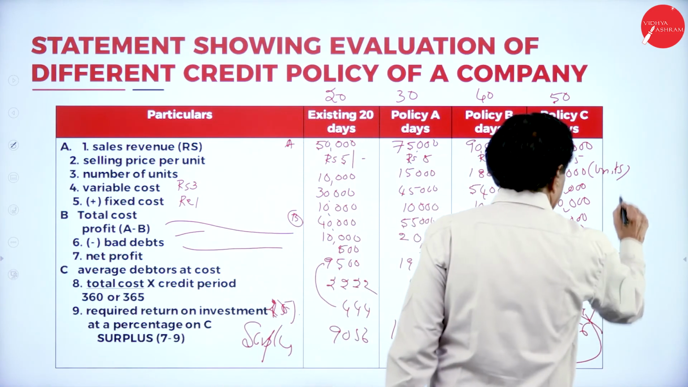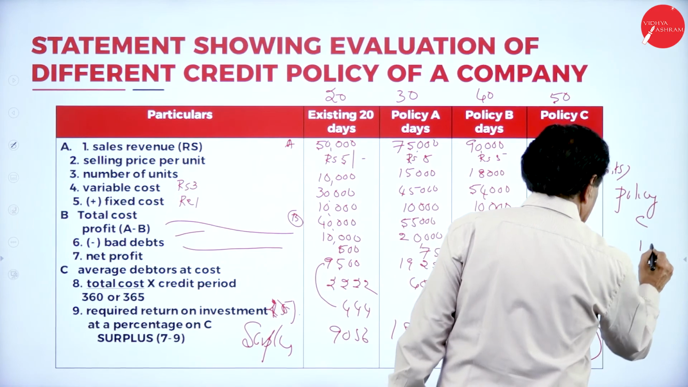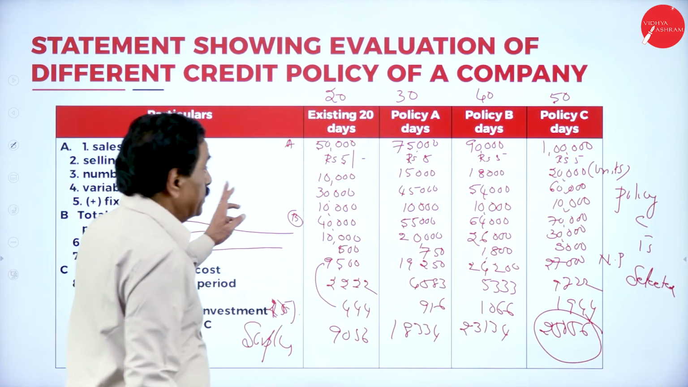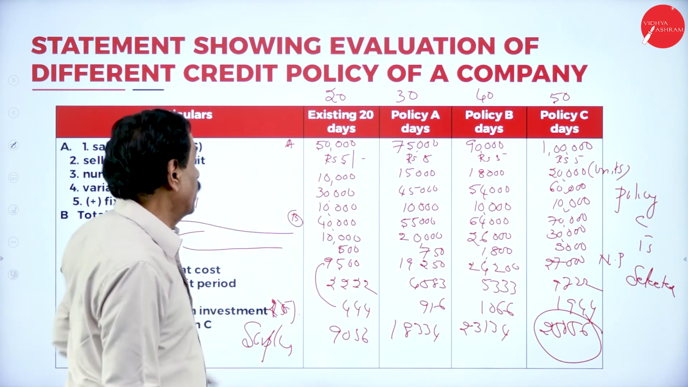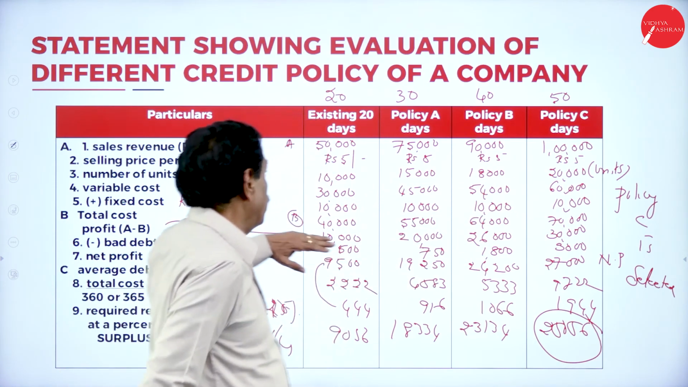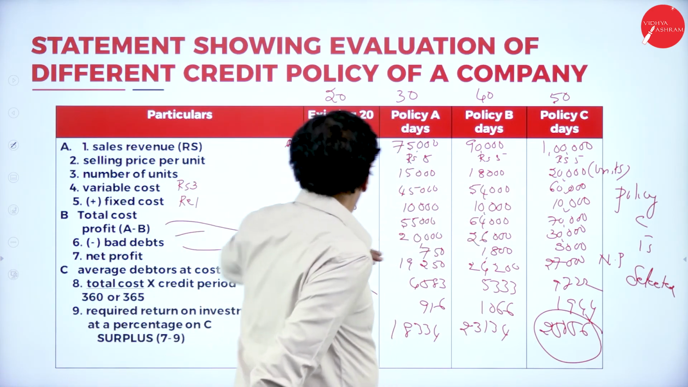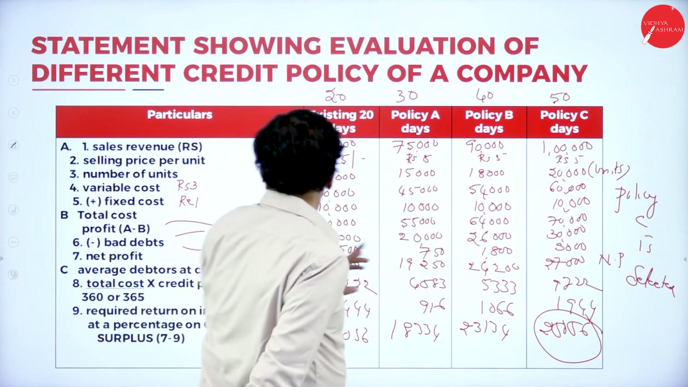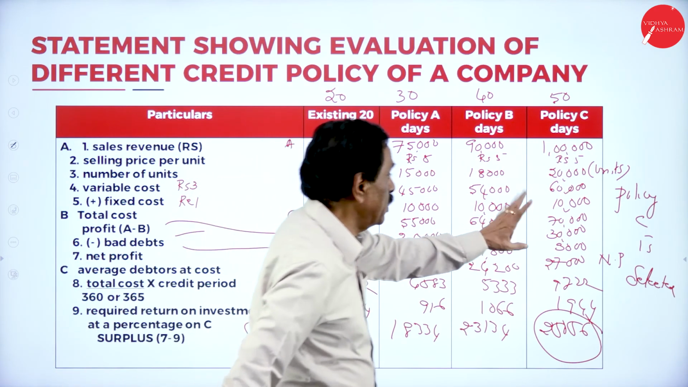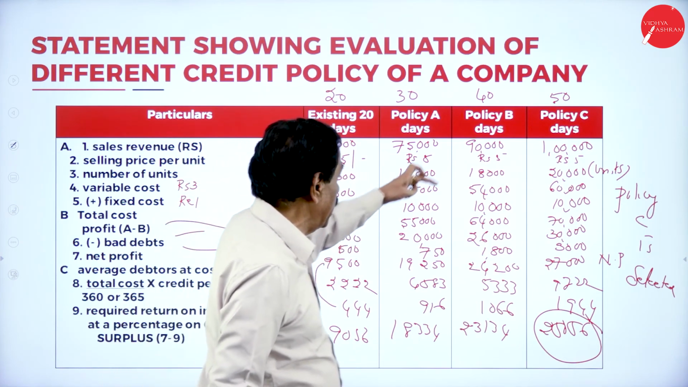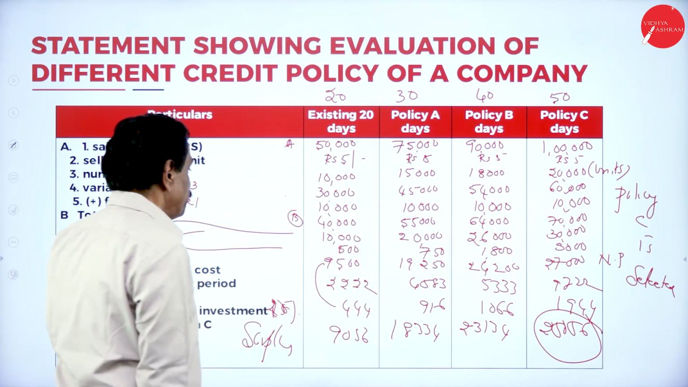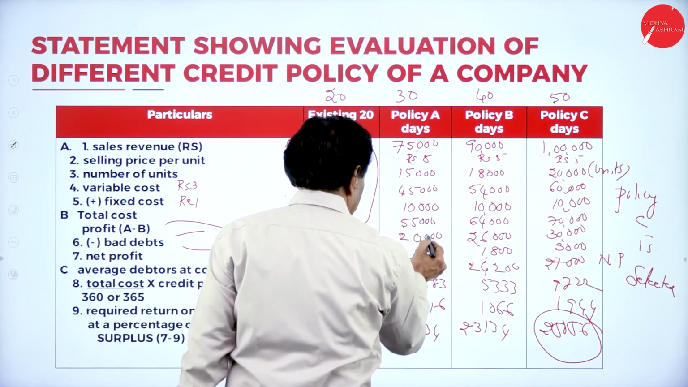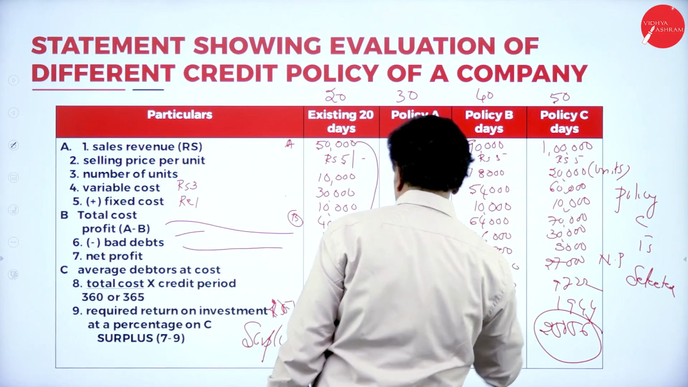Policy C is selected. So sales revenue is 50,000, 75,000, 90,000, 1 lakh. Selling price 5, 5, 5. Divide 10,000 into 15,000, 18, 20,000. Variable cost is 3, 10,000 into 3, 30, 45, 54, 60. Fixed cost is 10,000. So 30 plus 10, 40, 55, 64, 70,000. Then your profit 50 minus 40. Then 75 minus 55, 90 minus 64, 1 lakh minus 70 is your profit.